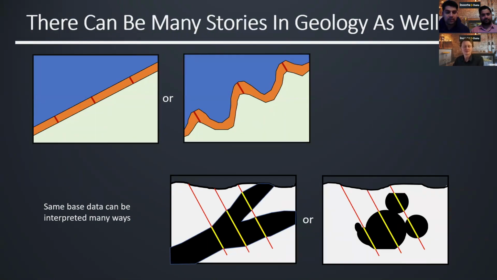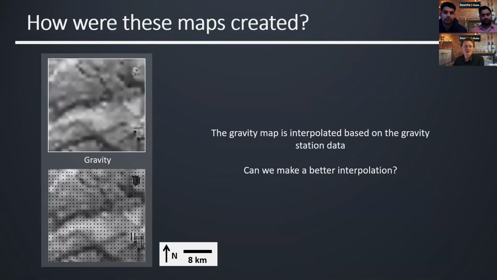Often the input data sets that we have, the base data set that you have, you could create multiple interpretations out of it on the other side. And so this raises the question, how true are the geophysics maps in the original data set? On the top left is an image showing a map of the first vertical derivative of gravity. And this is actually an interpolation made from the station data shown as the black dots below. The information between the stations can be thought of as a best guess. But like our example before, one best guess isn't always the best.